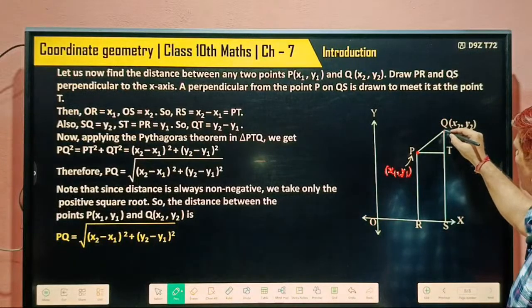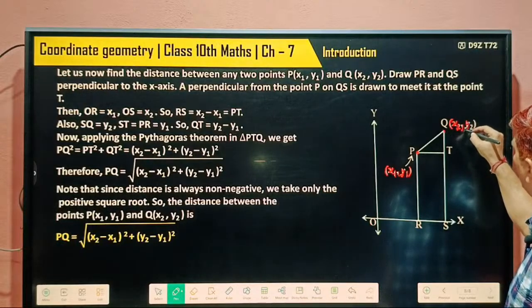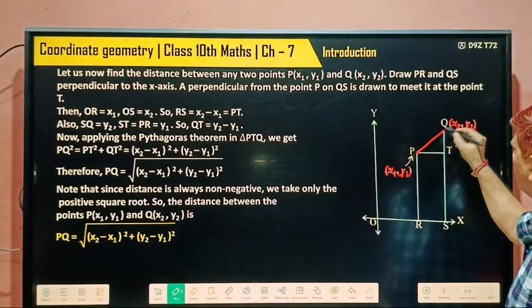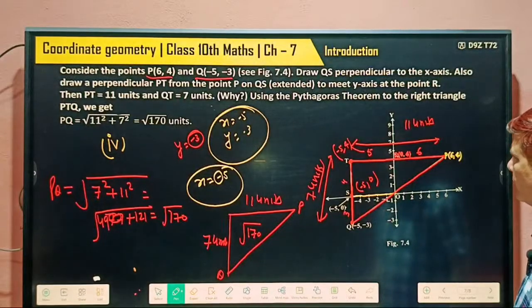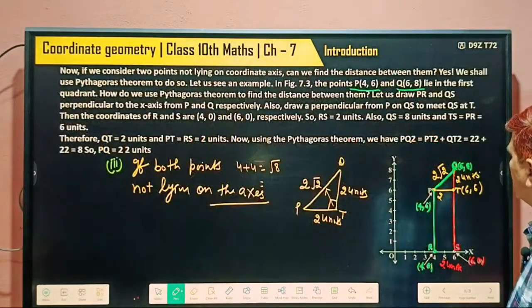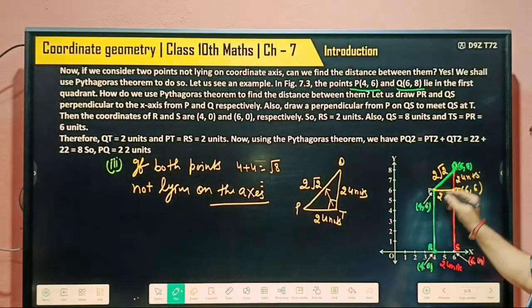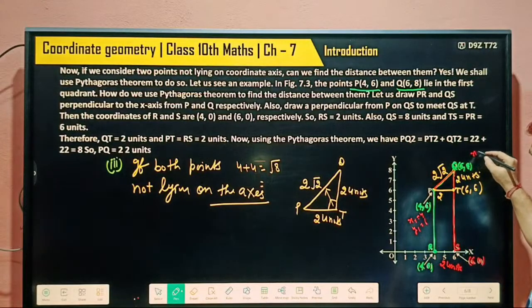Q is a point whose coordinates are x2, y2. And we have to find out this distance. Look back, come here. Here x1 is equal to 4, y1 equal to 6, here x2 equal to 6 and y2 equal to 8.